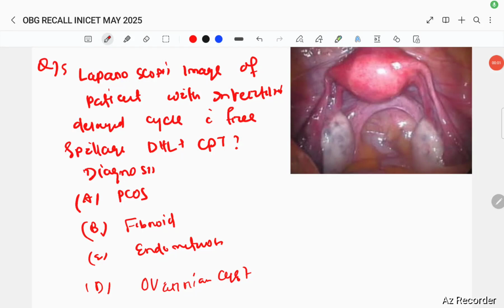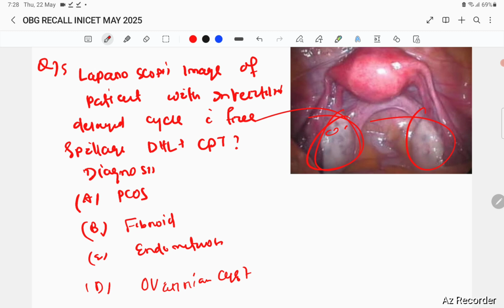I'll discuss the OBG Recall of 2025, the second part. The laparoscopy: they have given a laparoscopy image of a patient with infertility. There will be a delayed cycle with free spillage in the chromotubation. You can see there are two bulky ovaries with multiple small follicles in the large ovary.